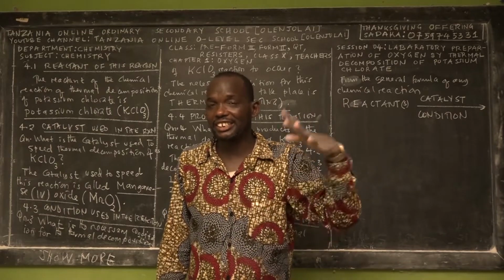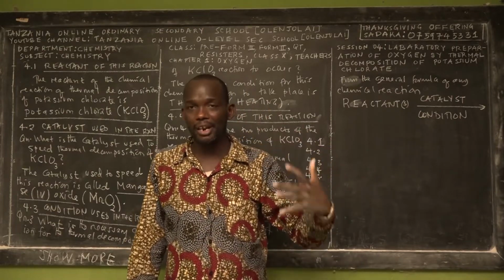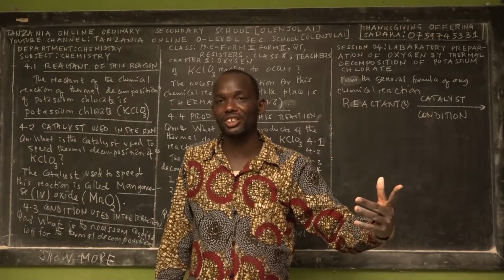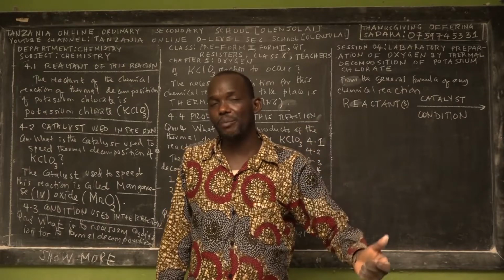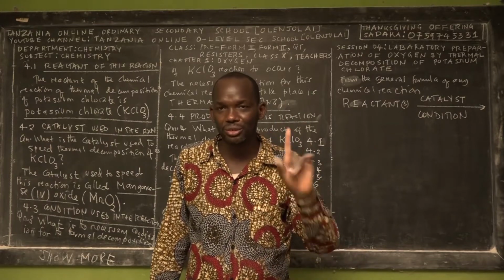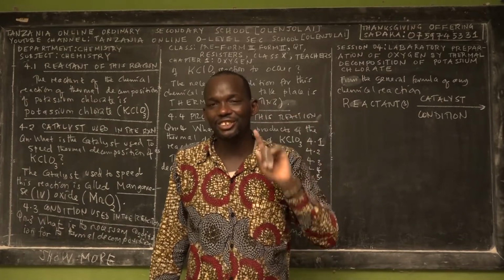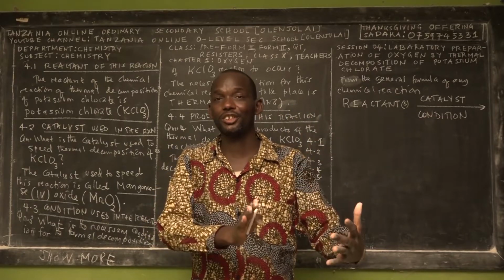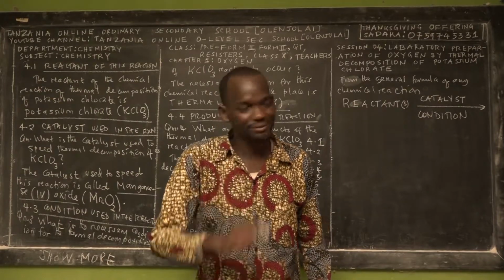There are two ways you can get this. The school technician might do his or her responsibility of demonstrating the laboratory preparation of oxygen to you, or you might go and ask your school technician to give you the apparatus, guide you, and provide the raw materials for preparing oxygen. Because remember, chemistry is an experimental subject. So don't learn chemistry by using only your brain. Learn chemistry by using your brain and your hands. Chemistry is a theoretical and experimental subject. Keep that for the rest of your life.